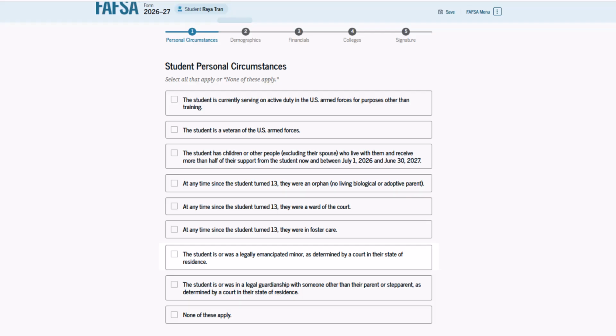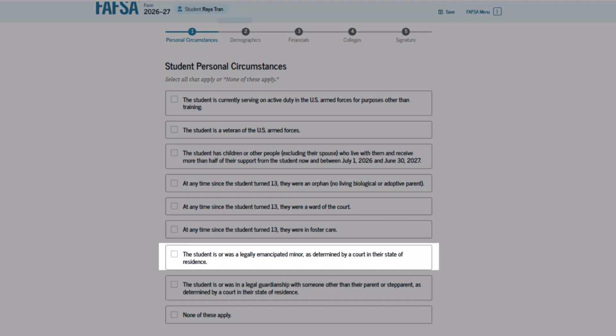The following statement is about whether you are an emancipated minor. An emancipated minor is a minor whom a judge declared independent from their parents or guardians. Check this box only if you can provide a copy of a court's decision that you are an emancipated minor. Do not check this box if you live separately from your parents but have not been legally emancipated.